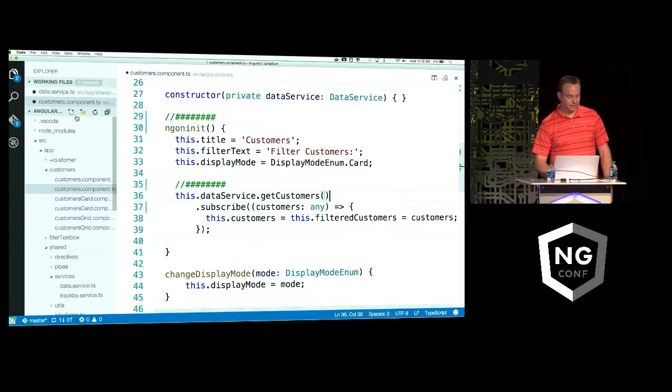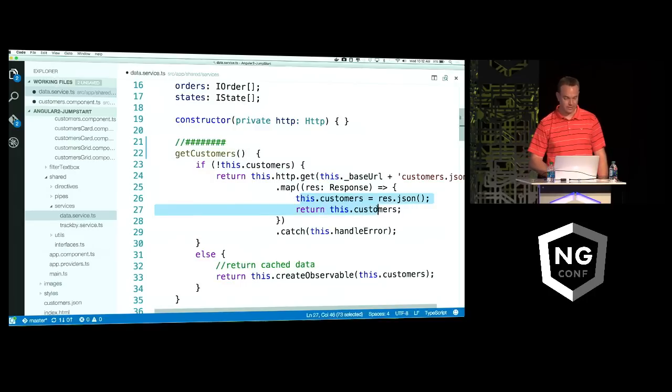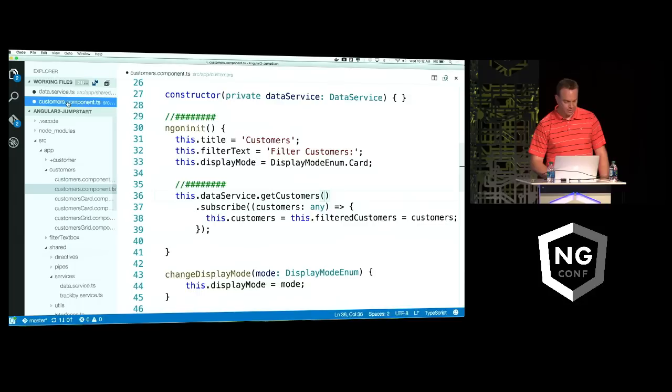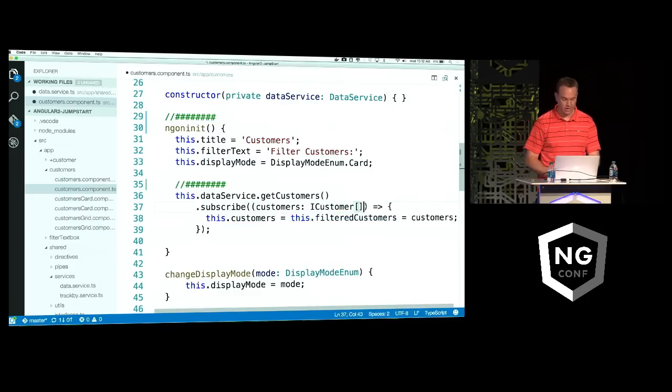So what we can do with interfaces, and this will also relate to the next topic I'm going to talk about called generics, is we can come in and use interfaces. Notice this response here is returning some customers, and I'm going to come back to the return type here in a moment. But at a minimum, if I knew I'm getting back customers, in my subscribe when the observable comes back the first time here, instead of any, I could say ICustomer array.